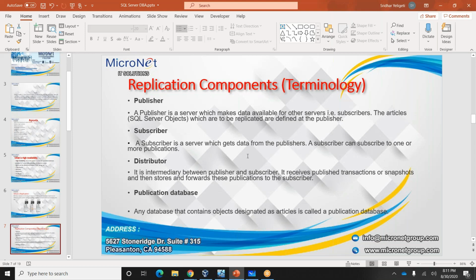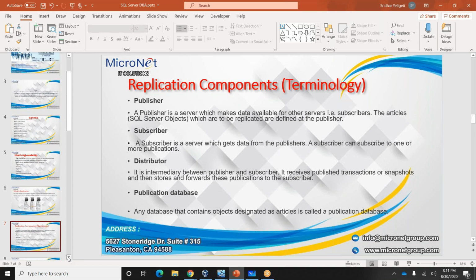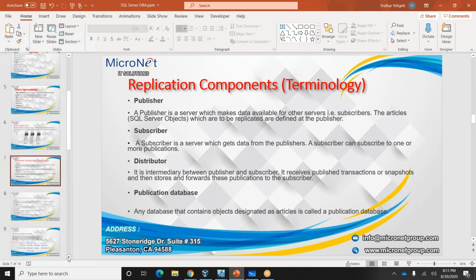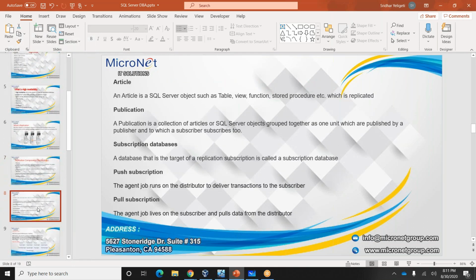The distributor is the intermediate server between publisher and subscriber. The publication database is the database that you are going to keep in replication.